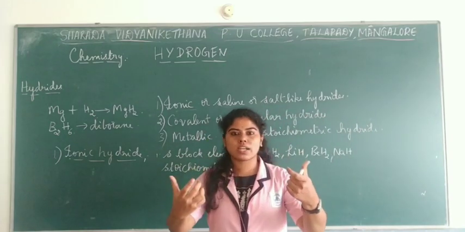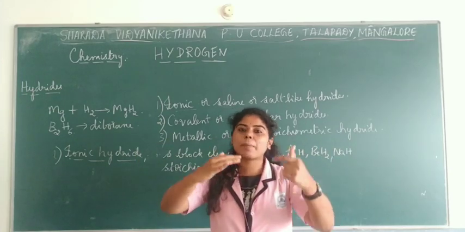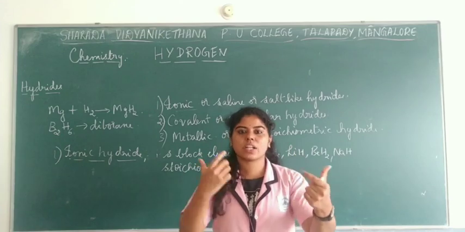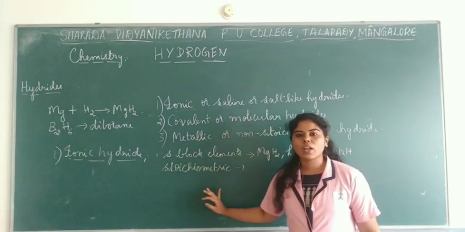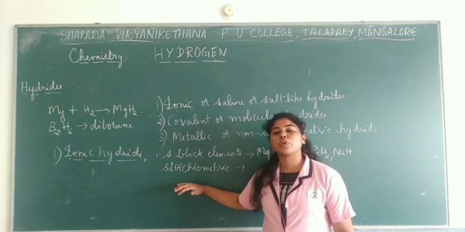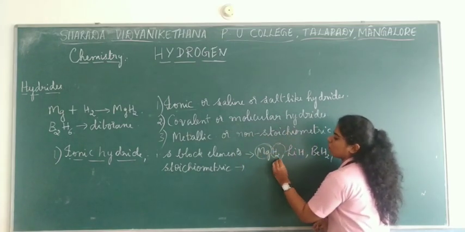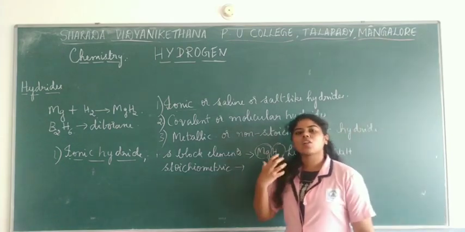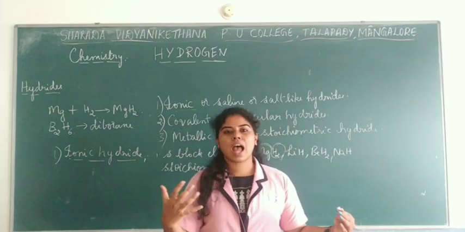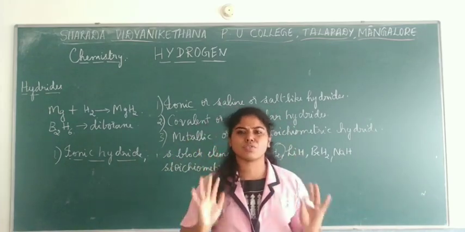If carbon dioxide is present, how much carbon can combine with oxygen? There is a proportion in their mass with respect to atoms. In the same way, all the ionic hydrides are said to be stoichiometric, which means their composition will be proportionate according to their masses. It is not that they are non-stoichiometric or do not have a particular proportion. This is to be remembered.